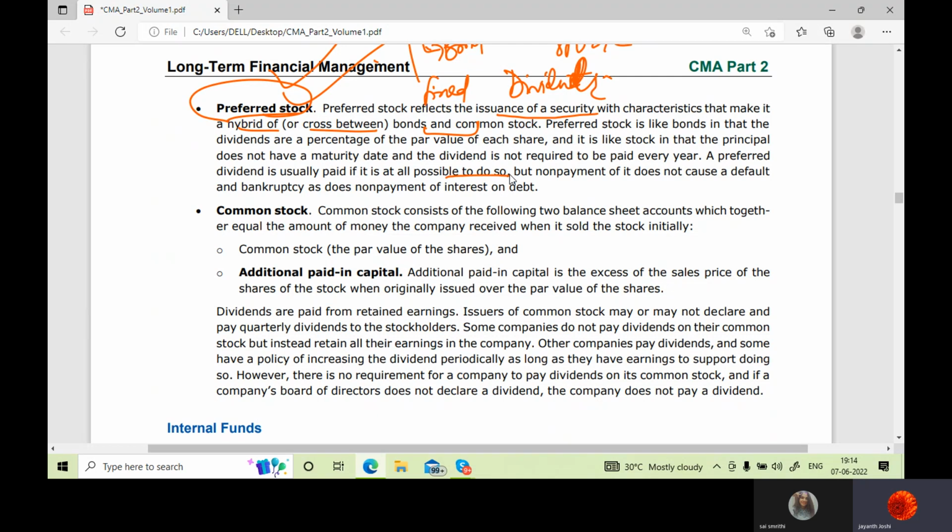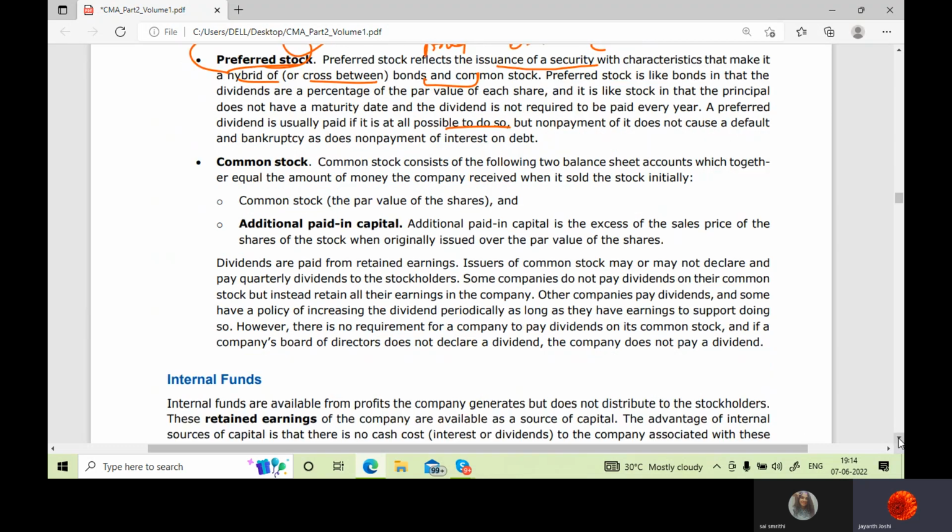But they cannot do the same thing when they borrow money from some bank or issue bonds to people. Because in case of long-term liabilities or long-term loans, that is not going to be possible, because even though the company is in losses, the company has to pay the fixed interest to bondholders at any cost. Okay,